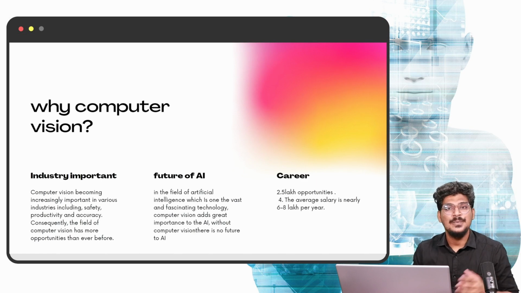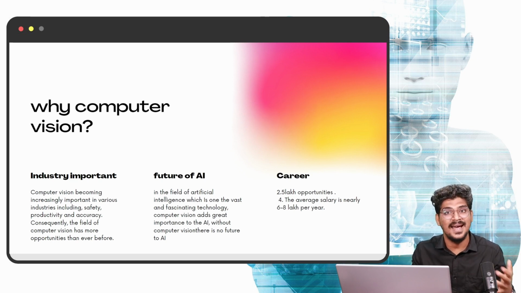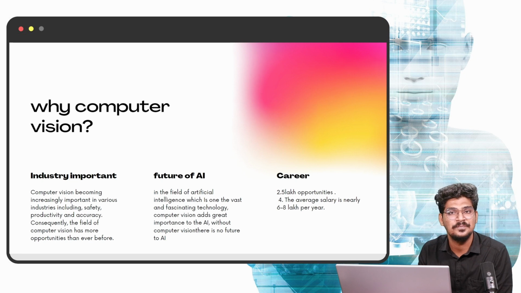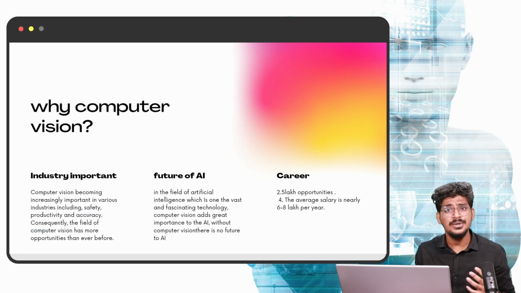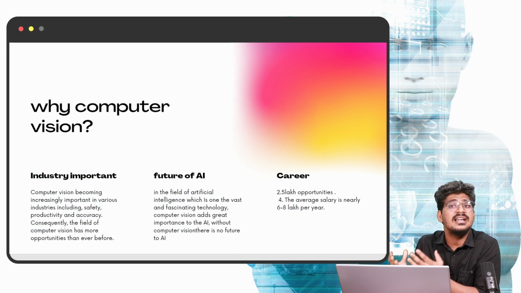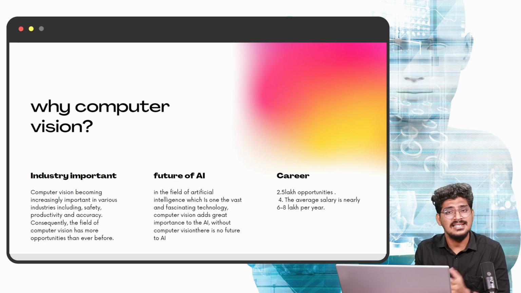So why is computer vision needed? I will tell you something. Normally we are practiced with the technology. We are already practicing and we are used to artificial intelligence technology. We are living in this particular technology. That's why computer vision is needed. That is the exact point. We need it because artificial intelligence technology is very convenient and makes human life very comfortable. So that is the reason computer vision is needed.